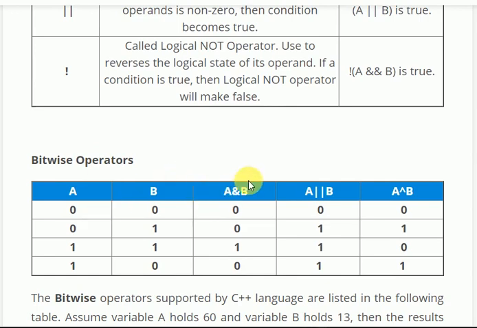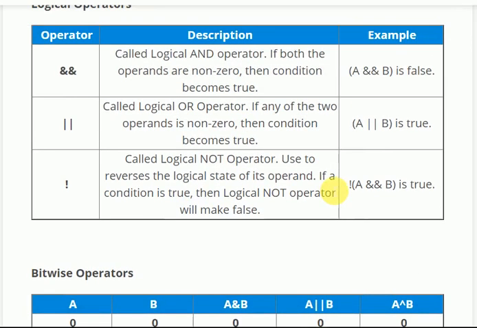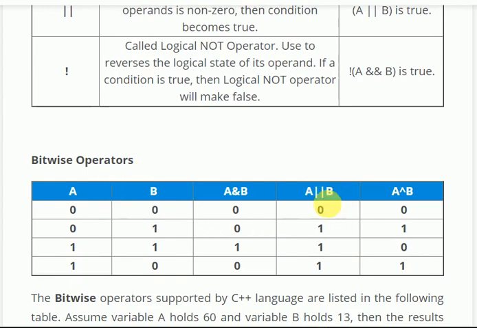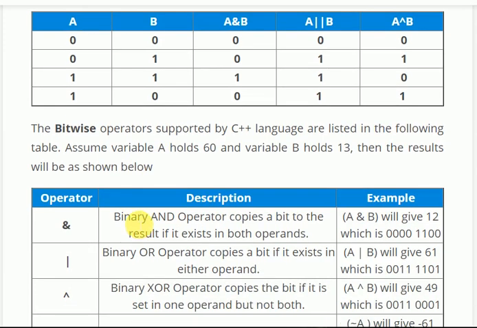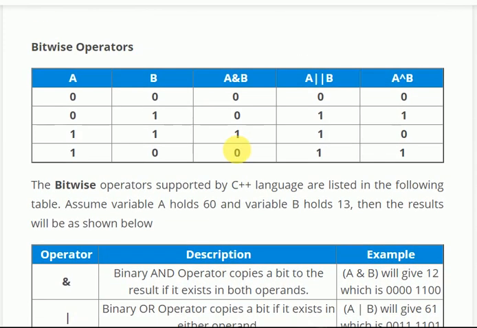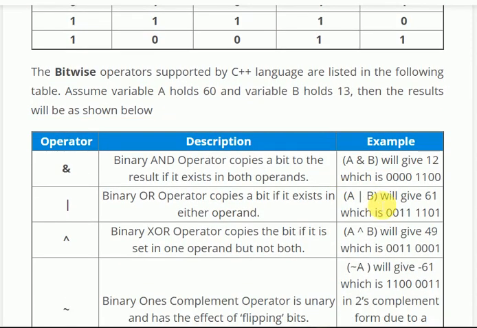Bitwise operators: single and checks bitwise and. A single slash B will check the bitwise or of A and B and give the value. Bitwise operators supported by C++ are listed in the following table. Instead of double slash, it should be a single slash. A or B will give 61, which is okay. Value of A is 60 and value of B is 13.